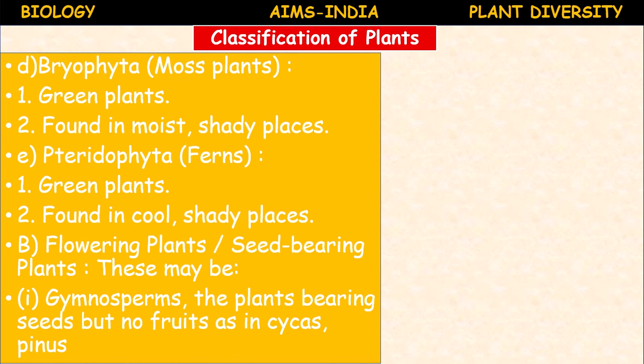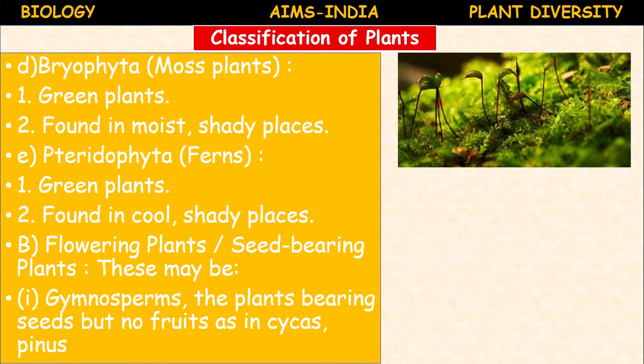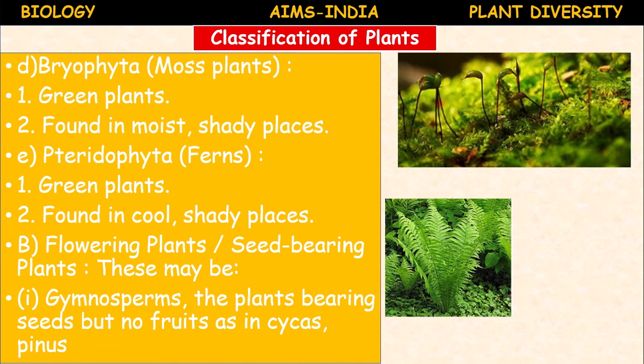Gymnosperms possess naked seeds. So this is the moss plant. You can find Funaria, a common example of a moss plant. They are very green in color. They grow on walls, in moist and shady places. Their body is divided into three parts: foot, seta and capsule. Next, ferns, the common fern, a pteridophyte. They possess special leaves called fronds with sori or spores beneath them.